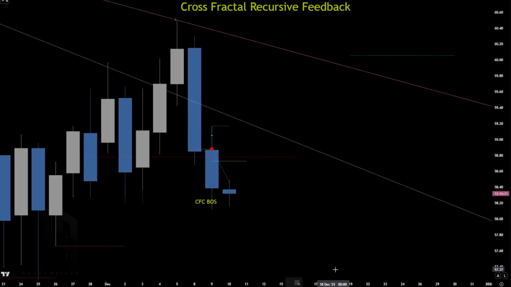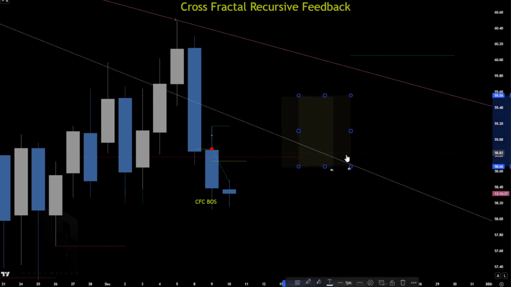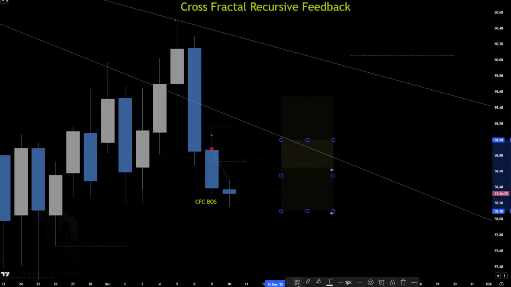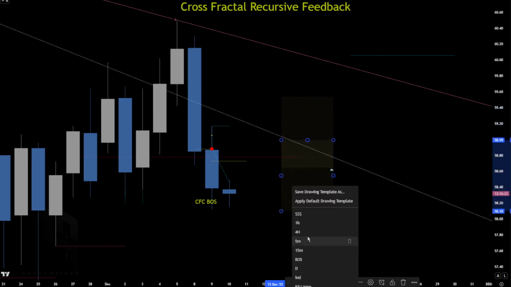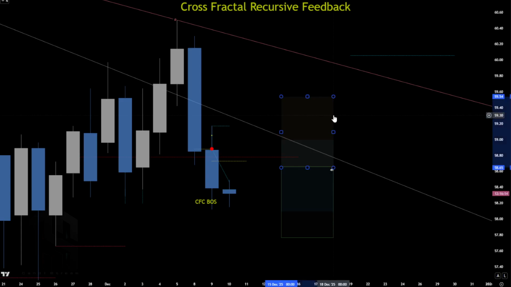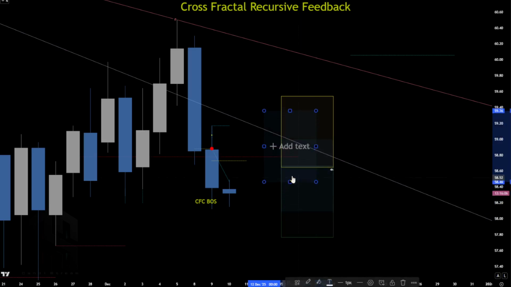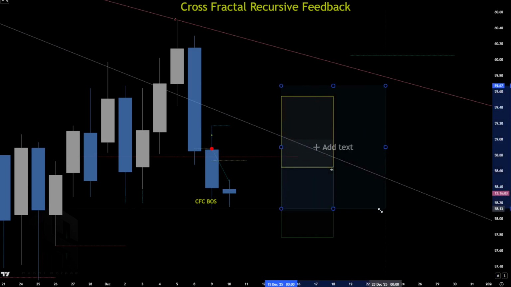And again, the 4-hour will have an hourly candle or hourly range that it protects, which again will have a 15-minute, and the three of them are interconnected. So we have the confines of the candle itself on the 4-hour, but then we also have a 4-hour whole range.